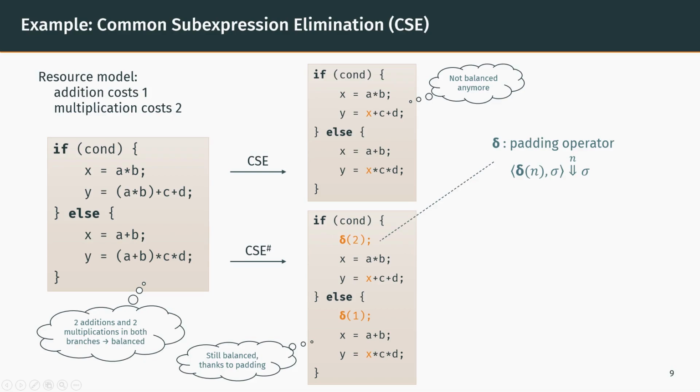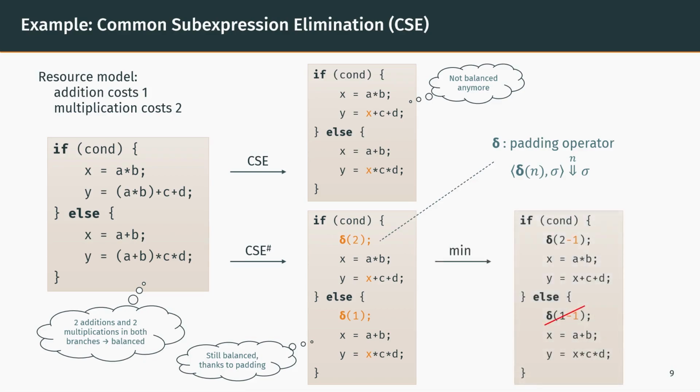Second, we apply a minimization pass that reduces as much as possible the delta operators in the program. Here, as delta operators appear in both branches, we can factorize them out. This pass is generic and independent of the transformation we are considering.